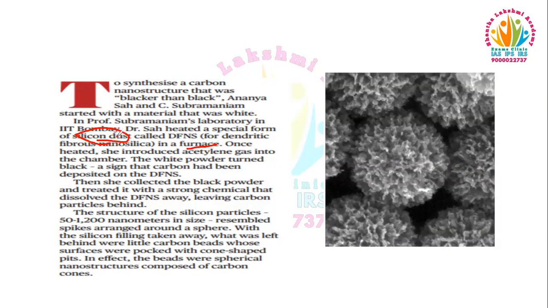After this particular silicon dust got heated, acetylene gas was introduced into the chamber. After introducing the acetylene gas, we would see a black colored powder in the furnace. When this black powder is looked at under the microscope, it looks like this. If you look at this picture, they look like a marigold flower.